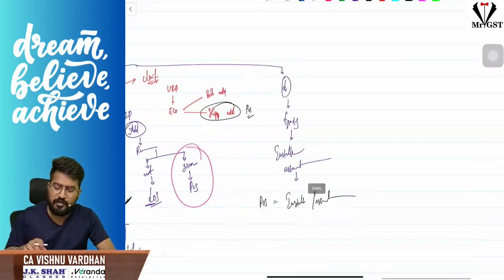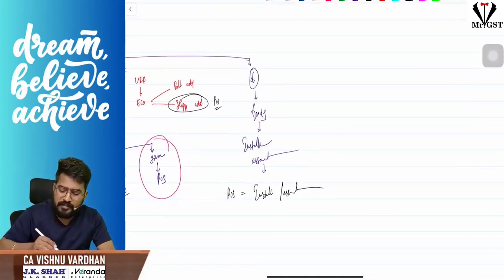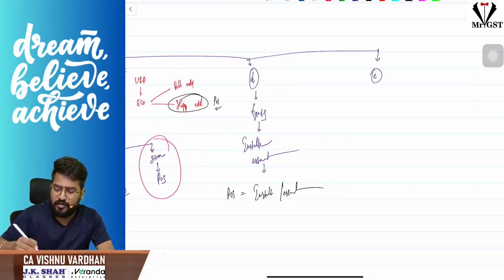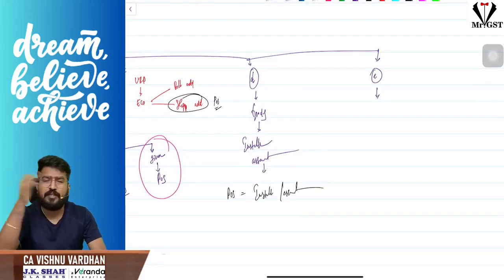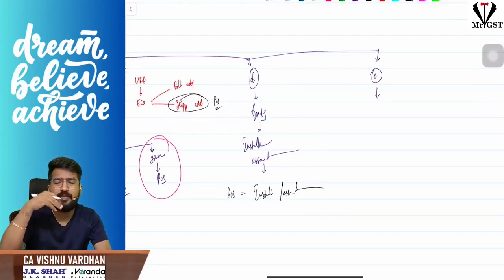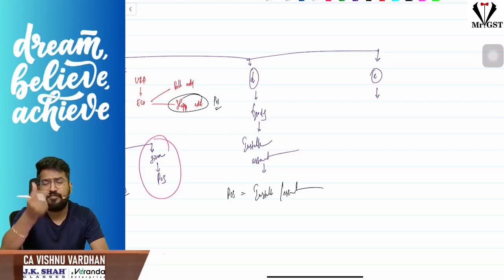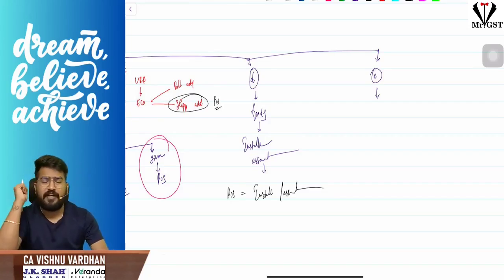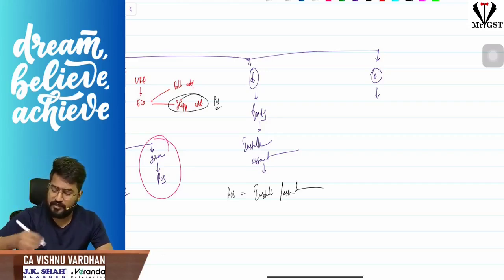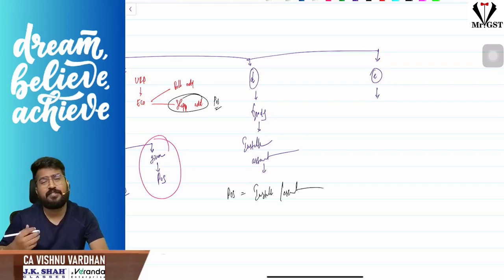Simple provision. Next, the last case in section 10 subsection 1 is clause E. What is this clause E? Suppose you are traveling from Chennai to Bangalore in a Vande Bharat train. Somewhere you are purchasing some Haldiram chips or something, moong dal, etc., in the train. Or you are traveling by SpiceJet Airlines from Hyderabad to Delhi. Sir, you are buying something like fried cashews or kajus, salted or roasted peanuts, all that they are selling. Then in such a case, what is the place of supply for that?